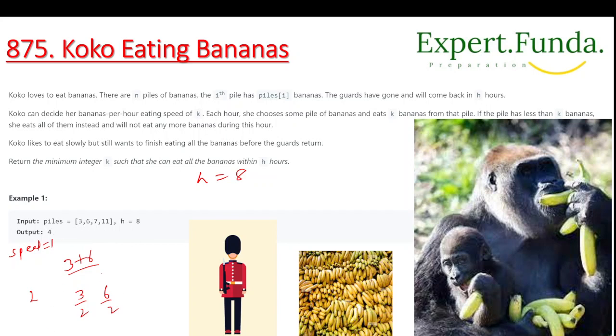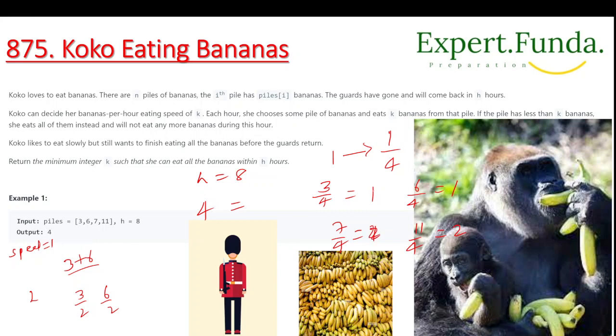When you take a speed equal to 4, what will happen? To eat 1 banana, it will become 1 by 4 in 1 hour. So for 3 it will become 3 by 4, so it will become 1. For 6 by 4 it will become 1. For 7 by 4 it will become 1. And 11 by 4 it will become 2, and here 2, sorry.